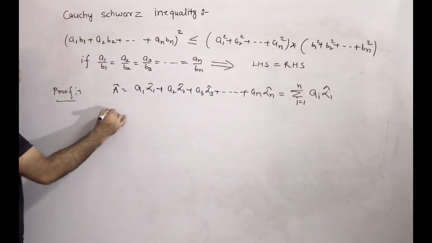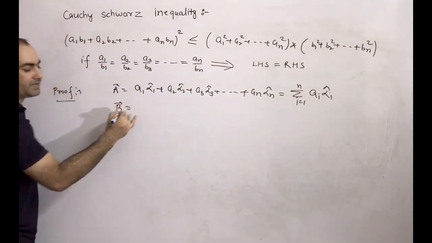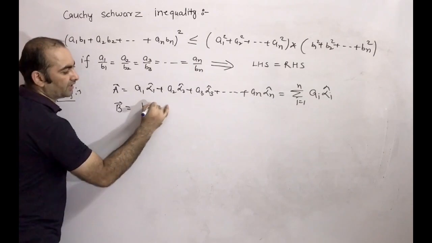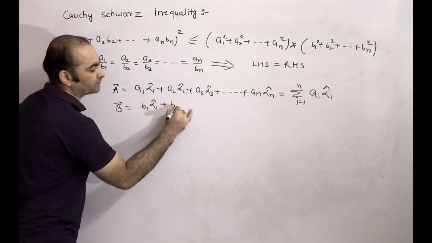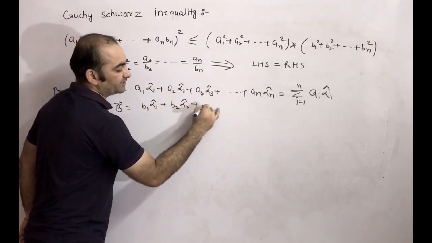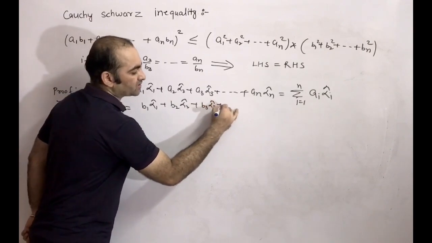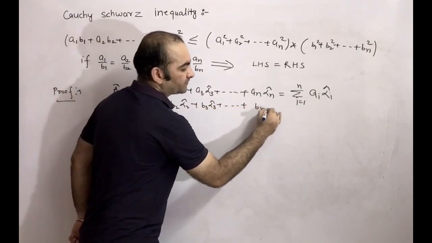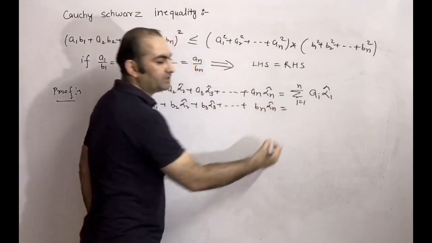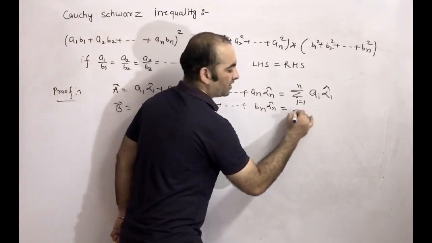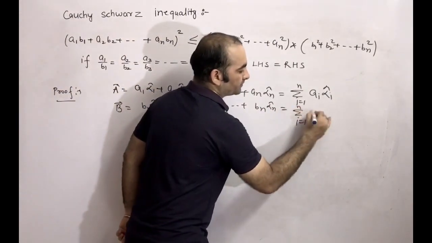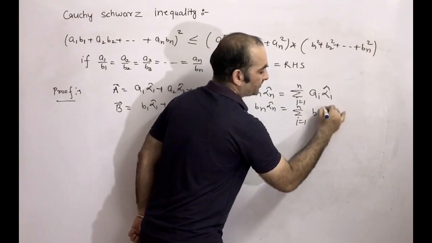Similarly, the other vector is B vector. B vector is B1 alpha 1 cap plus B2 alpha 2 cap plus B3 alpha 3 cap plus so on plus Bn alpha n cap. This also we can write as sigma I equal to 1 to n Bi alpha I cap.